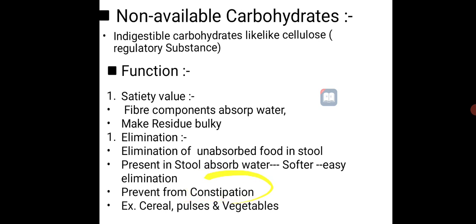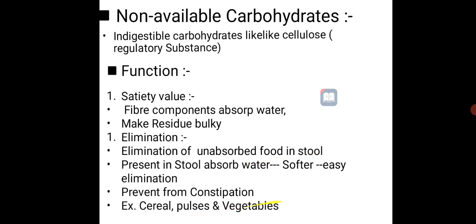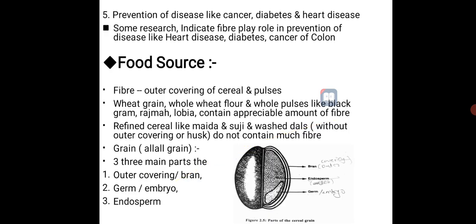If someone has a constipation issue, then replacing their food with fiber-rich food resolves the constipation issue, not fully, but maybe 80 or 90%. For example, cereals, pulses, and vegetables contain fiber. These are fiber-rich food materials.